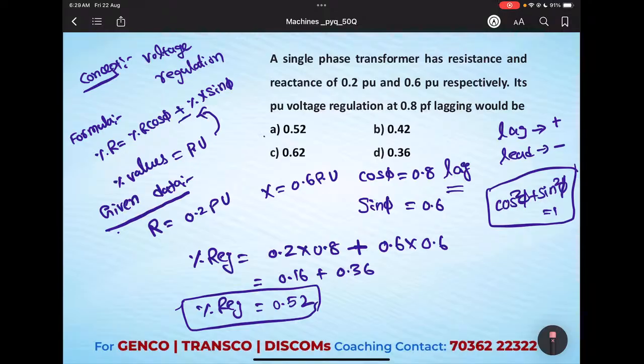Our option is A. Is it clear? Only one precaution we need to take while solving this type of question is whether the power factor given is lagging or leading. If you focus on these two terms, we can get the answer very easily. Most of the students are going to make a mistake here only. Clear? Okay, we'll move on to the next question.